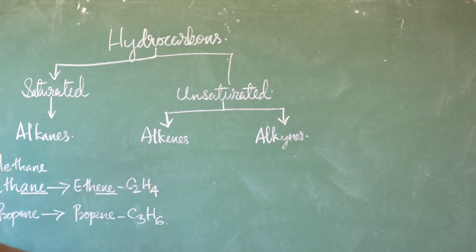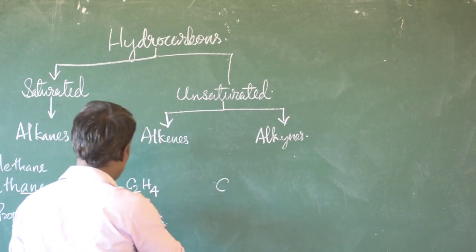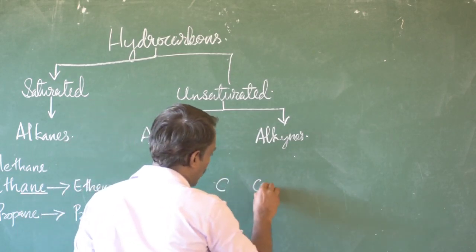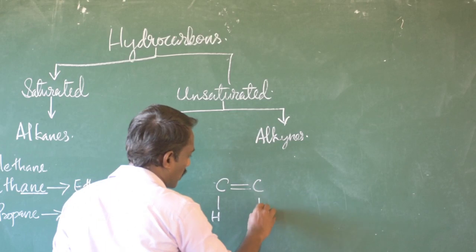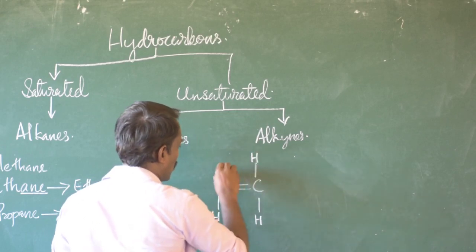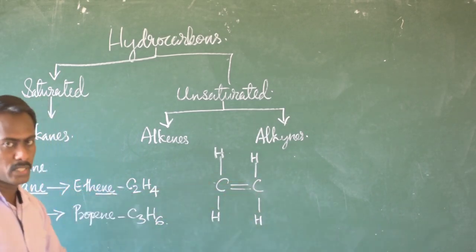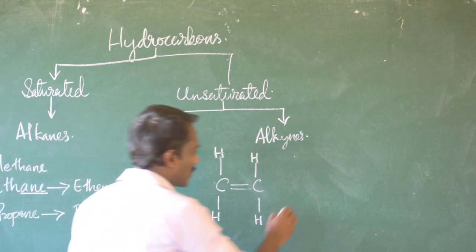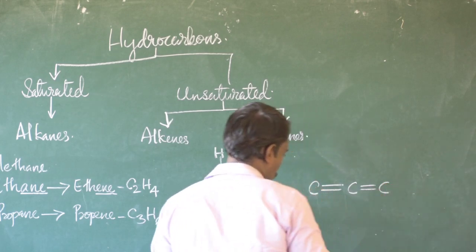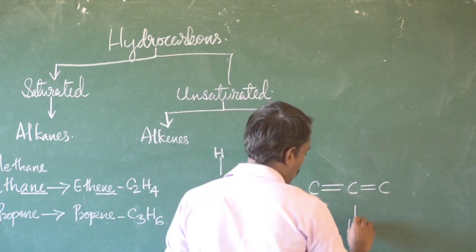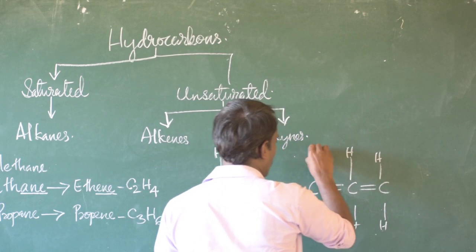Then if you draw the structural formula of this alkene, C2H4, ethene, two carbon atoms are there. They have a double covalent bond between them. Again, 4 hydrogen atoms are bonded with these two carbon atoms in this way. In the same way, propene has 3 carbon atoms with a double covalent bond between the carbon atoms, and 6 hydrogen atoms are bonded with these carbon atoms.